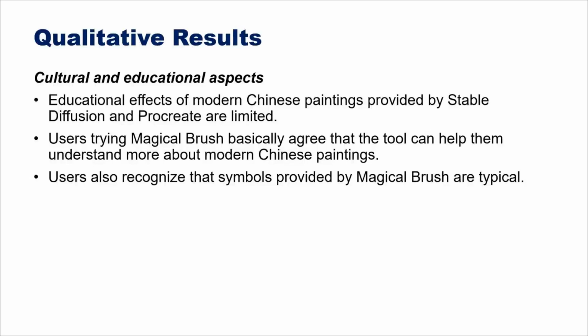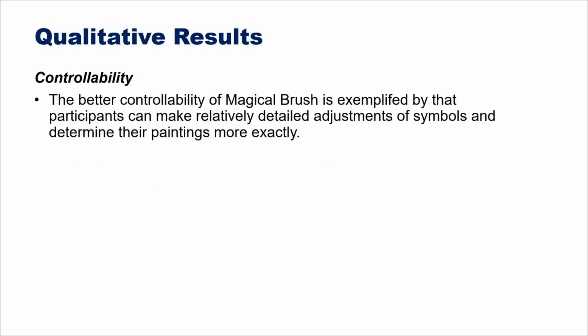In qualitative results, we found that the educational effects on modern Chinese paintings provided by Stable Diffusion and Procreate are limited, and users who tried Magical Brush basically agree that the tool can help them understand more about modern Chinese paintings. In controllability, Magical Brush users can make relatively detailed adjustments of symbols and determine their paintings more exactly.